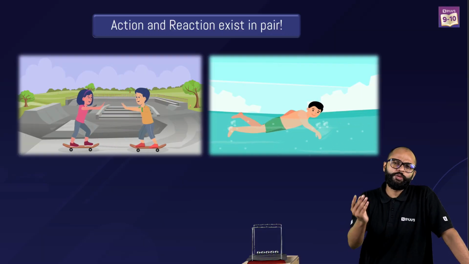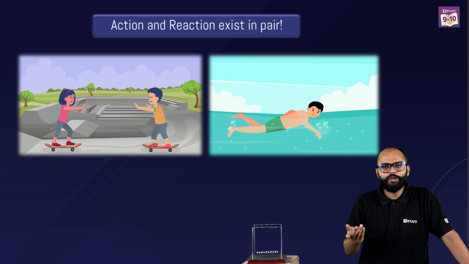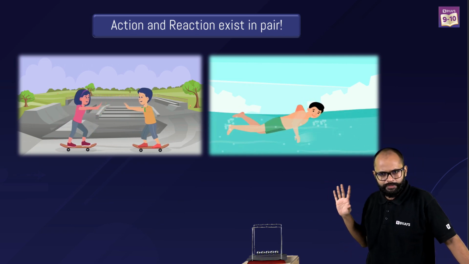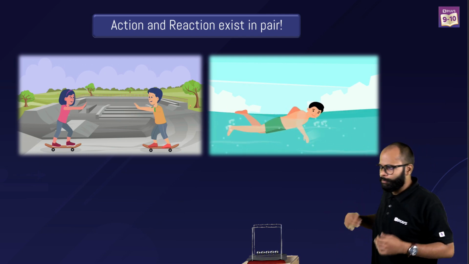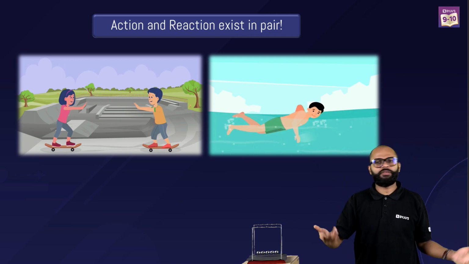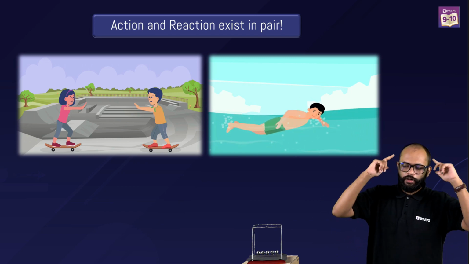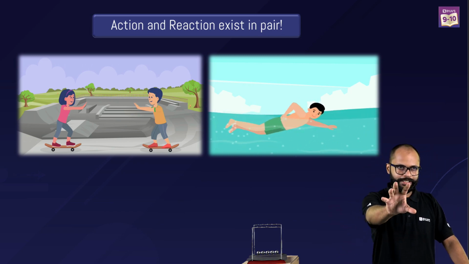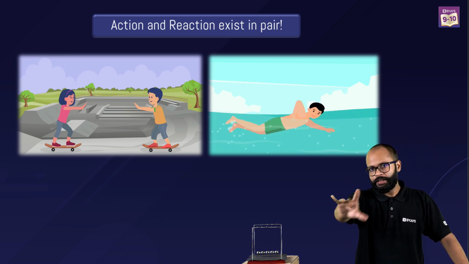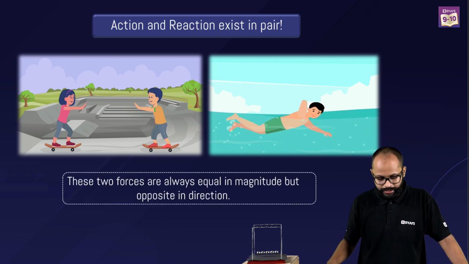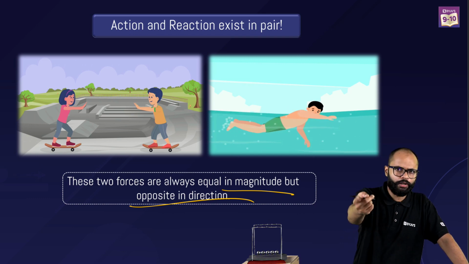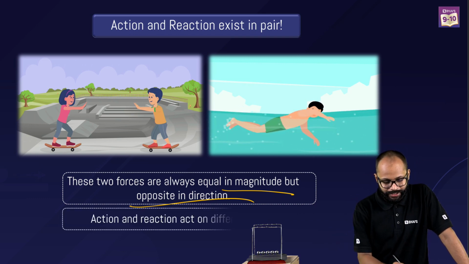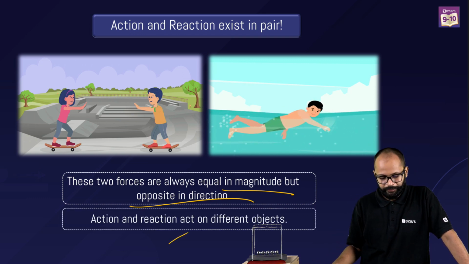Multiple examples: you pushing your friend, we have done this, the first one in the class. The second one also we have done in class. If you are swimming, you push the water back, the water pushes you forward, and that's how the third law works. Simple. In all these things, let's make it explicit what we are discussing. We are discussing that these two forces are always equal in magnitude but opposite in direction. That is the third law statement. And second thing is action and reaction act on different bodies.